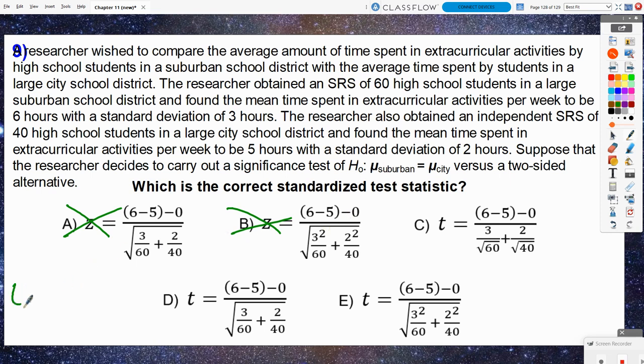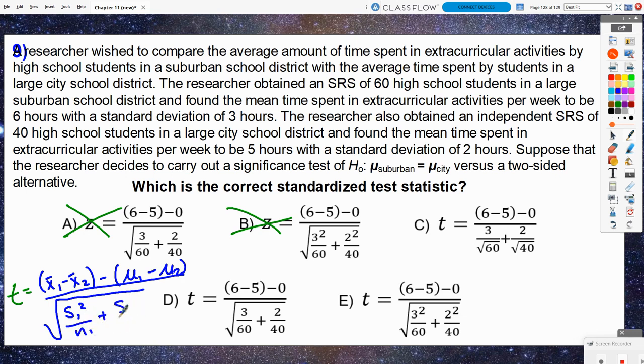Now, the formula in general for a t-test statistic was the statistic, which in this case is the sample mean, minus the parameter divided by the standard error. But that's for a one sample problem, and this is a two sample problem. So we need to extend this out a little bit more, right? So we need to look at the difference of the sample means minus the difference of the hypothesized means divided by, and then this part you are given on the chapter test because it's on the AP Stats exam formula sheet. So you get the standard error portion of this.